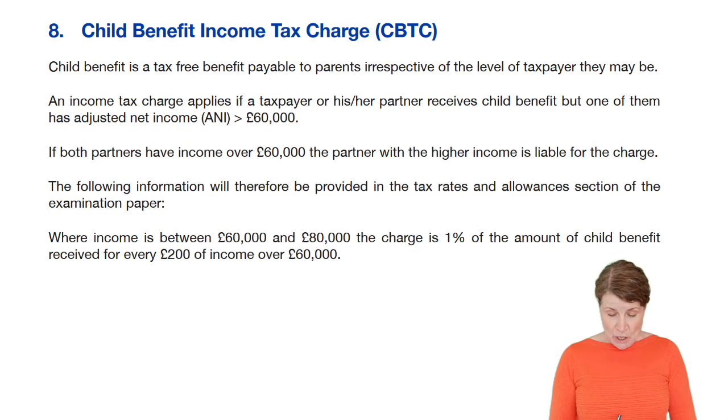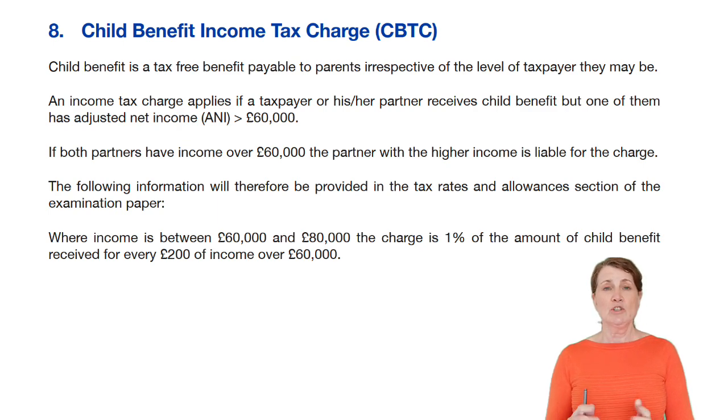Okay? So where you've got a couple, and it doesn't even matter in this case if they're married, so you've got a couple and they're claiming child benefit. And then at the end of the tax year, what we do is we look to see whether either of the couple have adjusted net income of greater than £60,000. Now, if the adjusted net income of both of the couple is less than £60,000, then we don't have a problem. Once we breach that £60,000, we have a problem. And if we breach £80,000, we've got an even bigger problem.